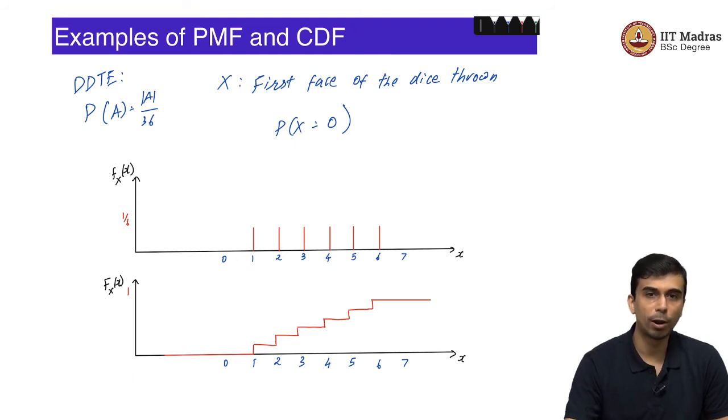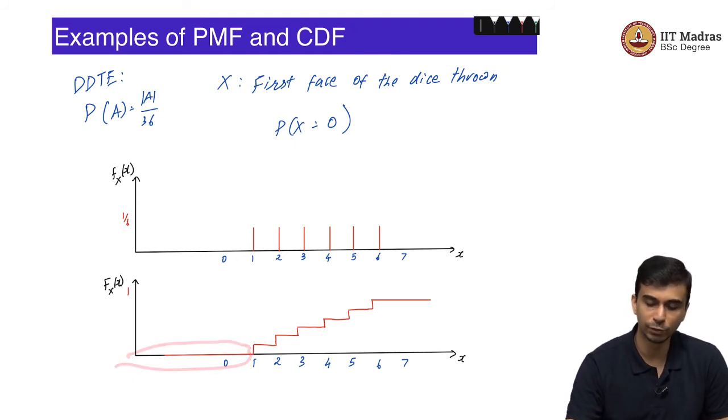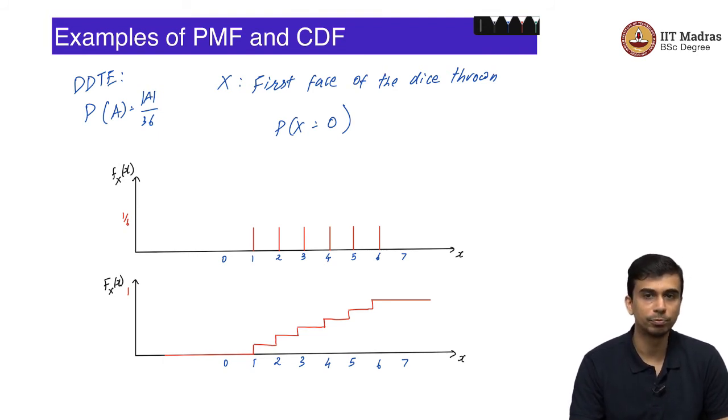You can do the same thing and plot the CDF, or the cumulative distribution function, also, which you can see is going to be 0 anywhere below 1. So, F_X of 0.99 is going to be equal to 0, because the probability of X less than or equal to 0.99 is equal to 0. The moment you hit 1 though, the probability of capital X, the first face, being less than or equal to 1 is exactly equal to 1 by 6.